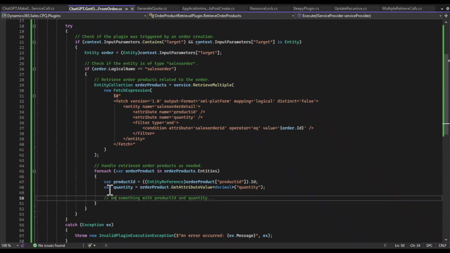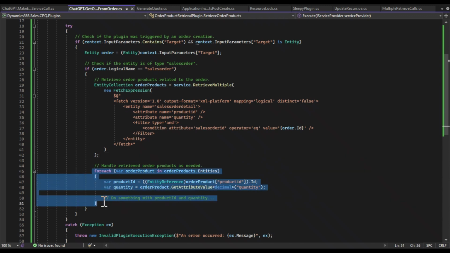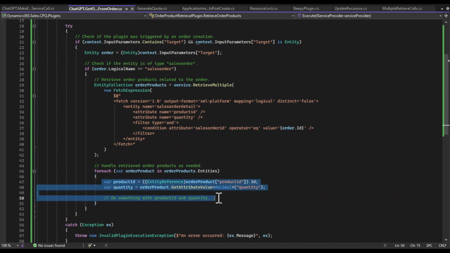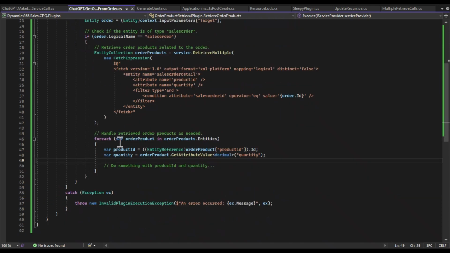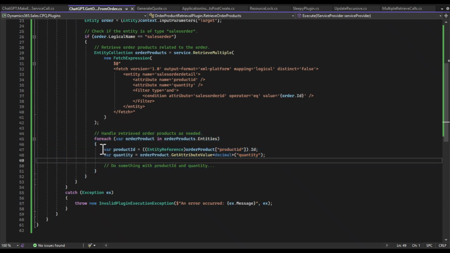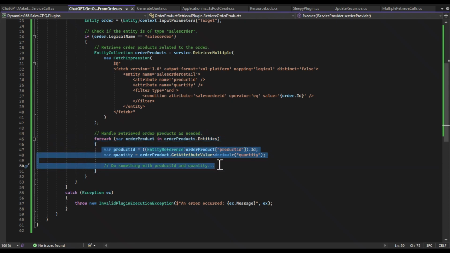Another thing for maintainability would be this piece. I see this for each. It's going and getting the opportunity products, and it's looping through each opportunity product, getting the ID and the quantity. This is where probably the vast majority of the business logic will happen. So this is where we want to be keen on where we focus our maintainability efforts, because this is where most likely your bloat will happen, and your changes will happen.